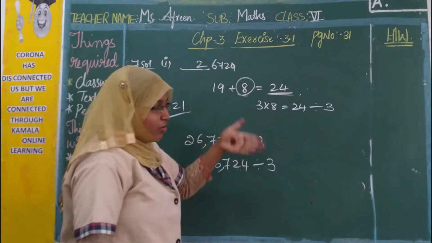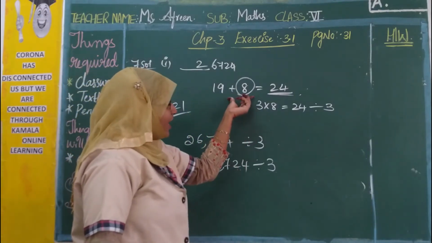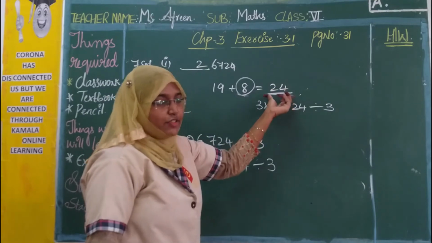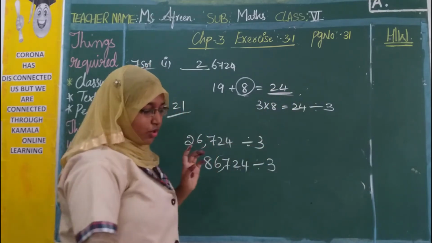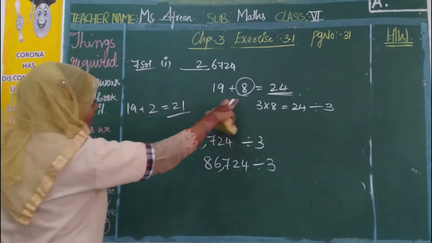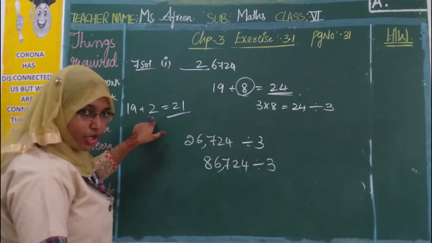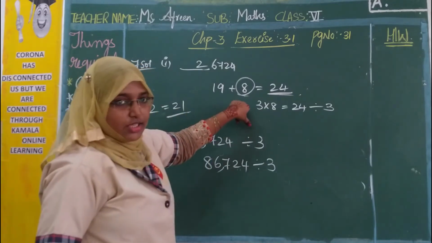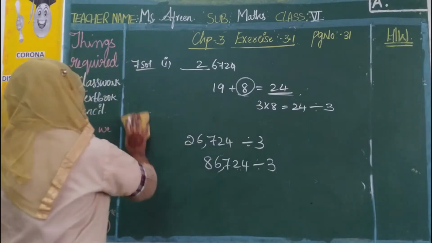So as you are going to increase, here we are going to add 8. The number we are getting should be divisible by 3. So what are those two numbers? That is 2 and 8. Now 2 is the smallest possible digit and 8 is the largest or greatest possible digit. Okay.